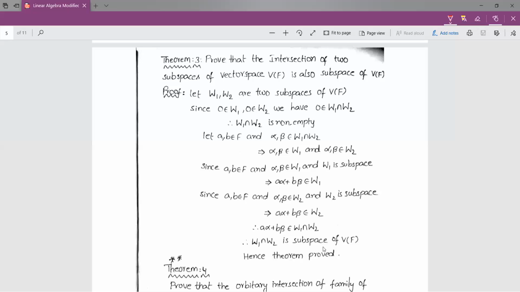Theorem 2 is a necessary and sufficient condition for W to be a subspace of V: if W is a subspace of V, we can write a alpha plus b beta belongs to W, and if a alpha plus b beta belongs to W, then we can write W is a subspace of V. So we are using that condition to prove this particular theorem.